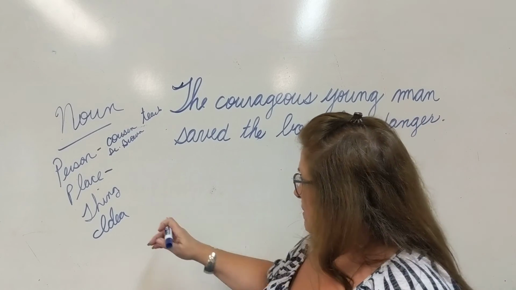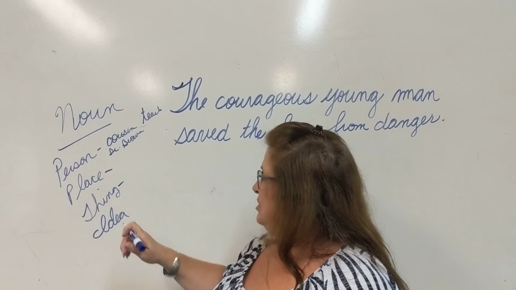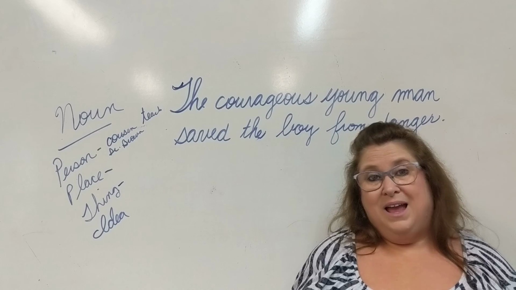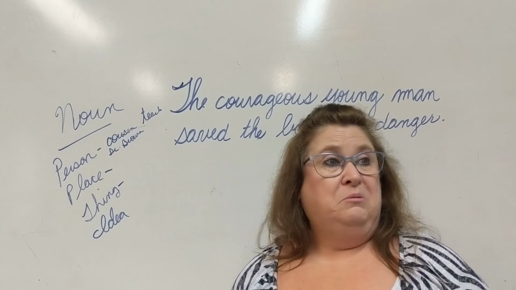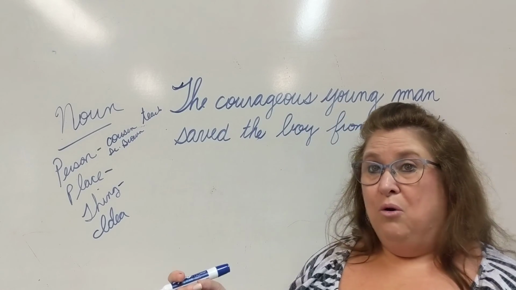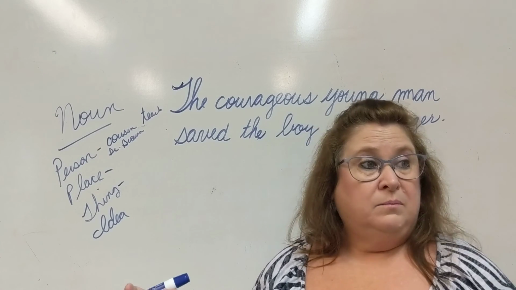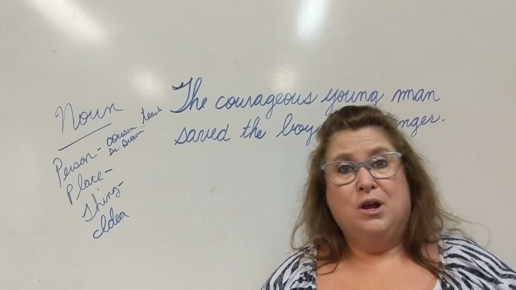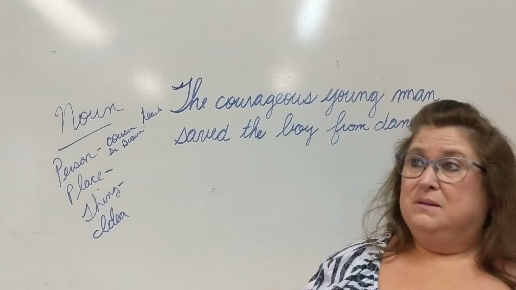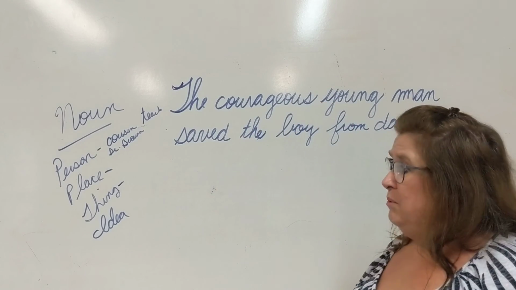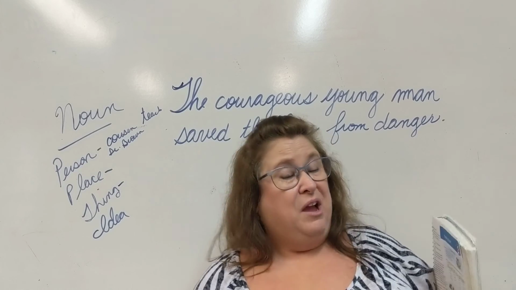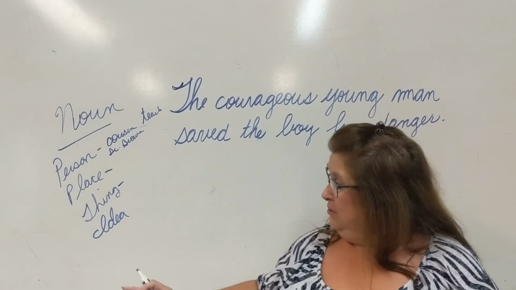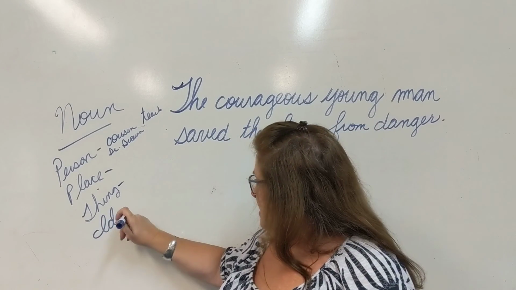Things could be so many things. We could be talking about food, pie, chicken, dog, cat, cow, room, table, chair, pencil, paper, book, dry erase marker, a dry erase board, an umbrella, rain, thunder. These are all things. So if it is a thing, it is a noun.